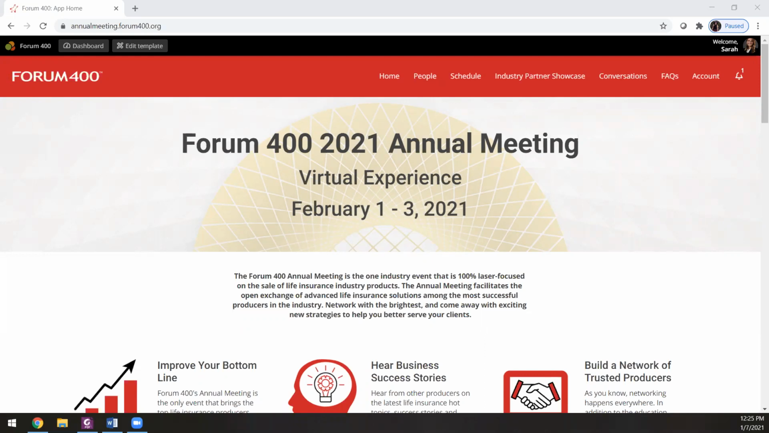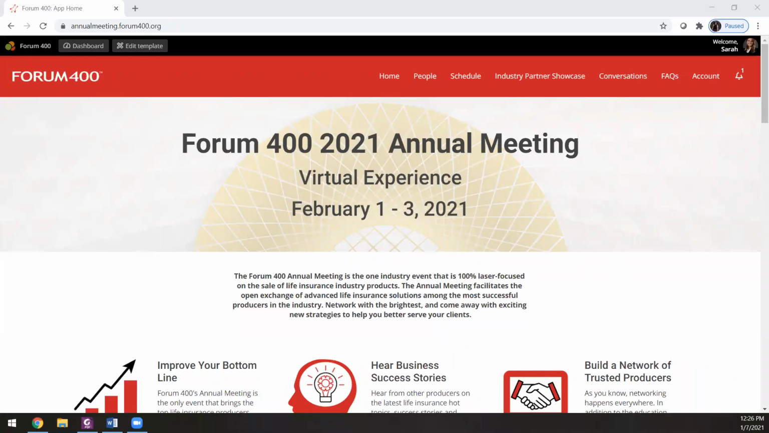When you first get to the website, you will need to sign in. If you are already registered, you should have received an email from info@forum400.org with instructions to log in and create your account. If you register right before the event, you will receive your login email within 1 hour of registering. To create your account, you will need to use the email address you registered for the event with.